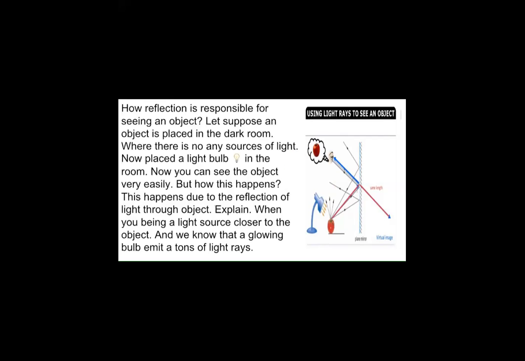What specifically happens over here is there are tons of light rays being emitted from the source of light. The source of light continuously emits tons of rays, and ultimately these rays are incident on the object, and the object bounces these rays back.